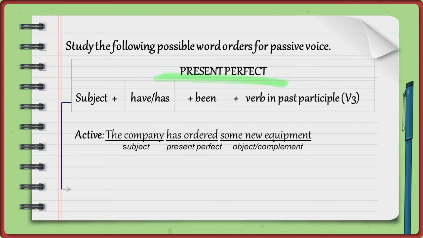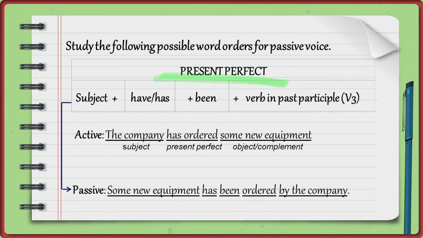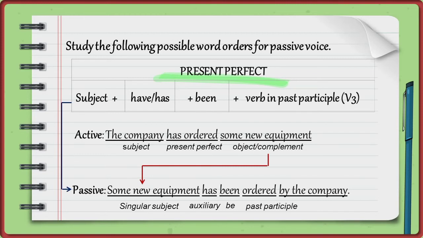The passive form is: some new equipment has been ordered by the company. Some new equipment, singular subject. Has, auxiliary. Been, be. Ordered, past participle.